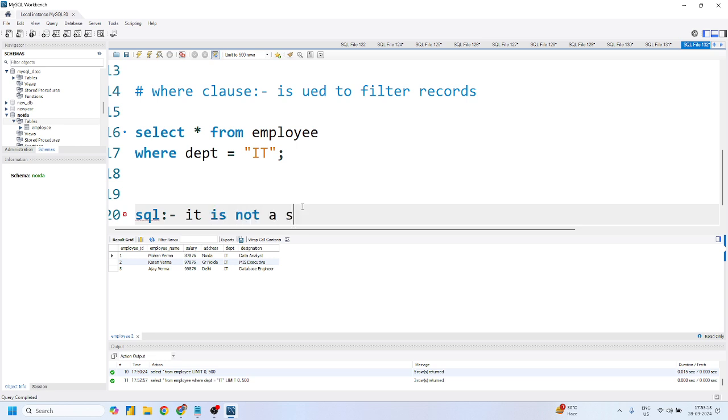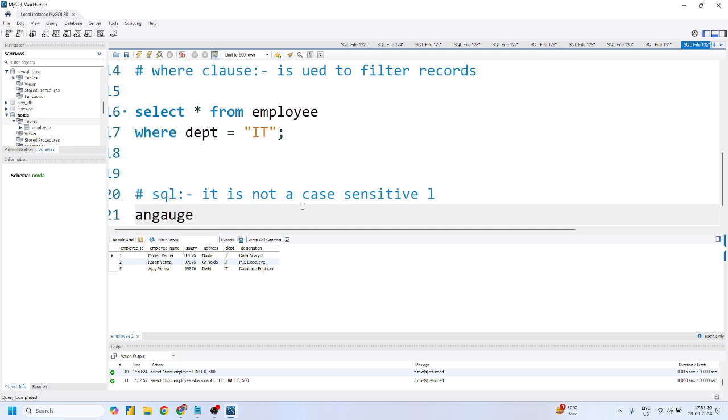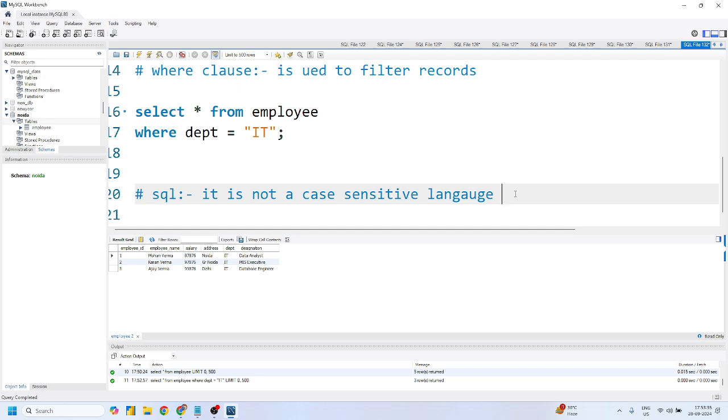It is not a case sensitive language. Why is it not case sensitive? Suppose we have millions of records inside a single column, and if there were a limitation of case sensitivity, I would not get all the records. We would have to make sure about uppercase and lowercase cases as well. So that's why SQL is not a case sensitive language. Now, how can we prove this? Mohit, how can we prove this?